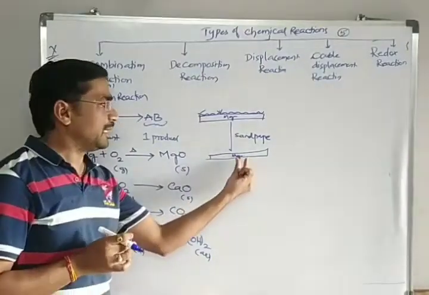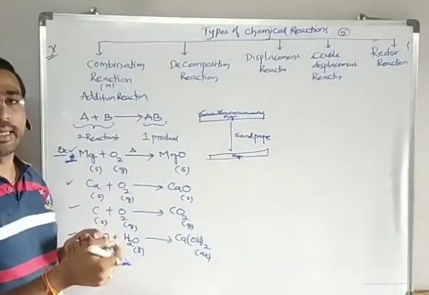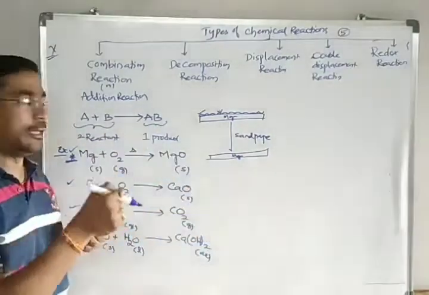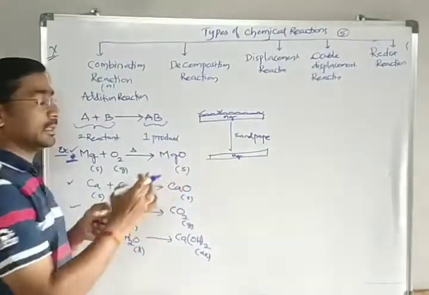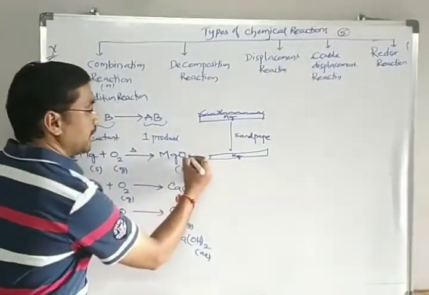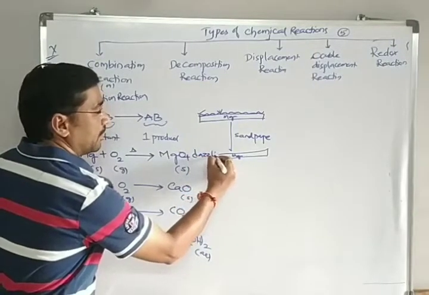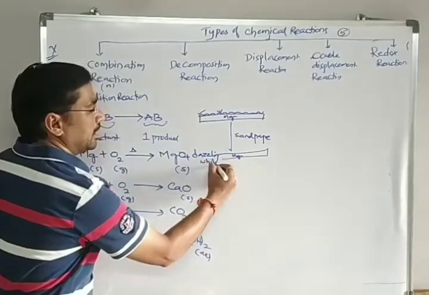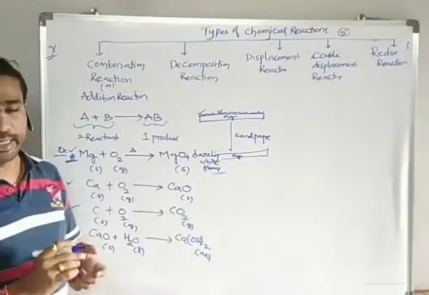Now when you take this magnesium ribbon and heat it in a flame, lit a candle and heat it in the flame, you get the product with which type of flame? A dazzling white flame. We will get the dazzling white flame. And it is an exothermic reaction.